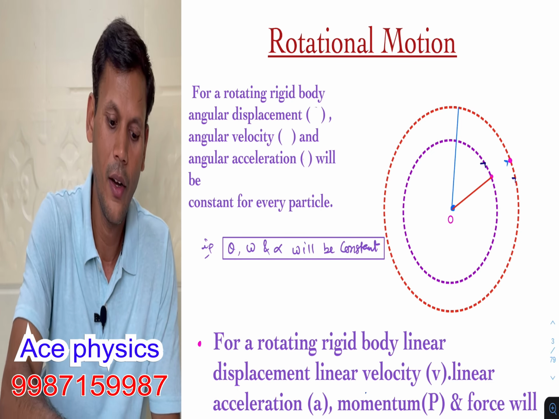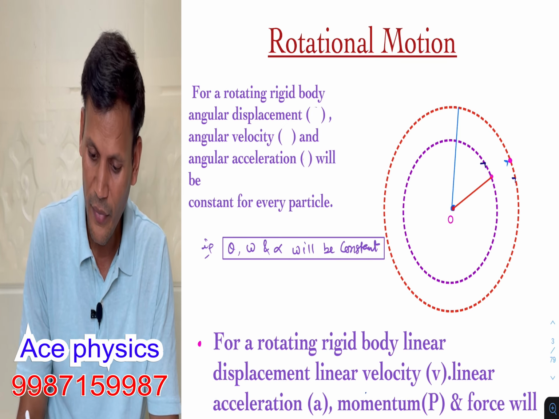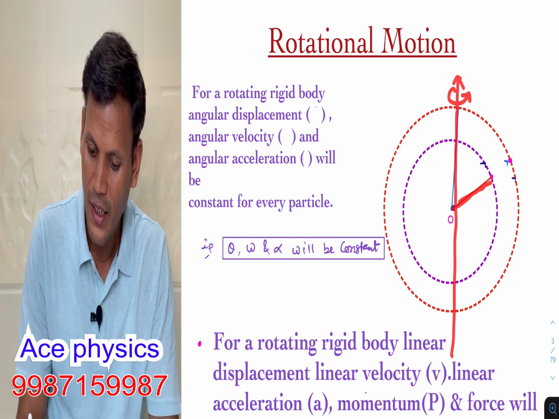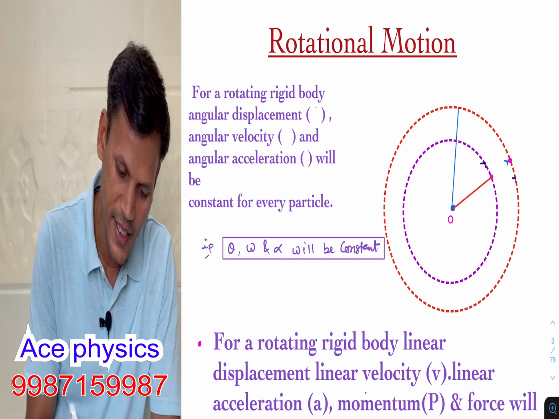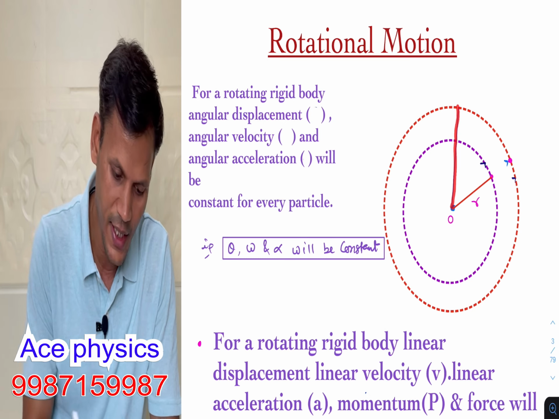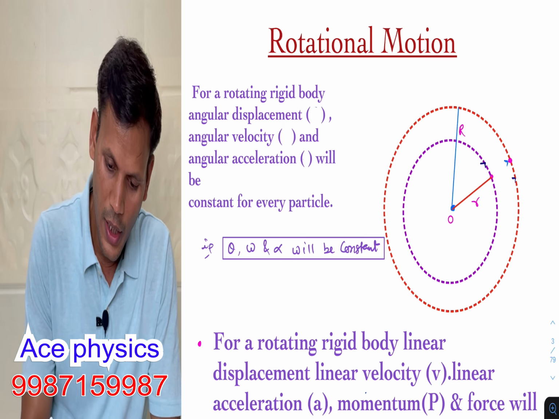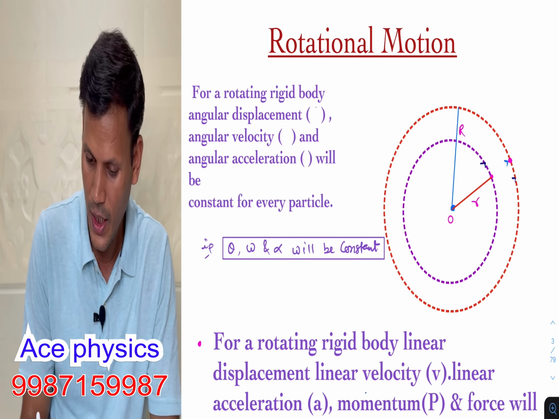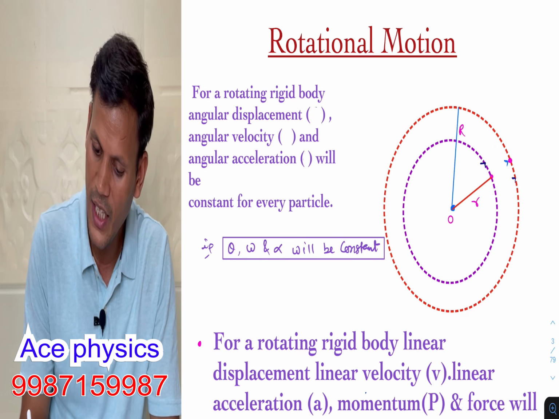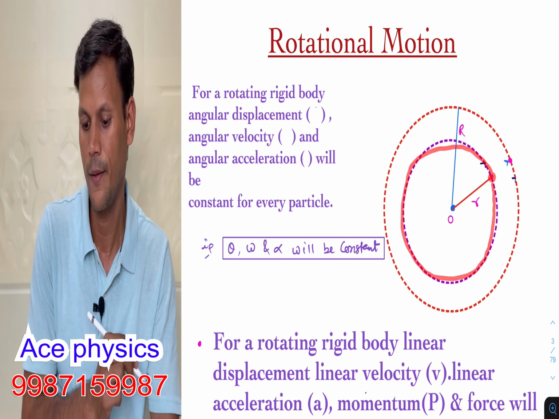Now we can see on screen. Suppose this is a body which is rotating about an axis, and this is the radius. I will take this one as small r, and this radius as capital R. If one rotation completes, this particle has to cover this much distance, and the particle which is here has to cover this much distance.